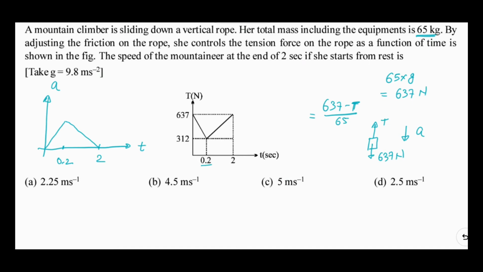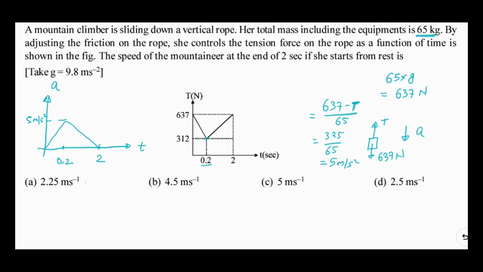Now the minimum tension is 312 Newton. So if I put that, I will get a force of 325 Newton divided by 65. So I will get a maximum acceleration of 5 meter per second square. So the acceleration maximum here is 5 meter per second square only.